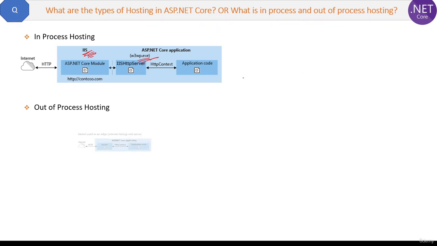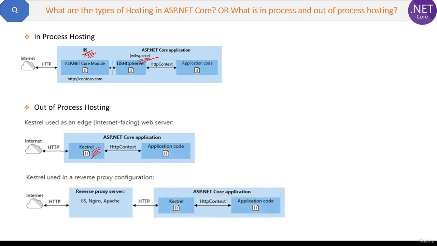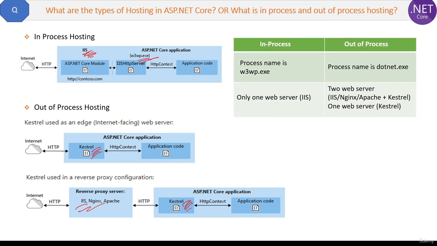The other type of hosting is out-of-process hosting, and it is of two types. In first, the ASP.NET Core uses Kestrel as the hosting server. And in second, IIS and Kestrel both are used, where Kestrel is used as the reverse proxy configuration. So one has to set the value of this ASP.NET Core hosting model property to in process in the project file.